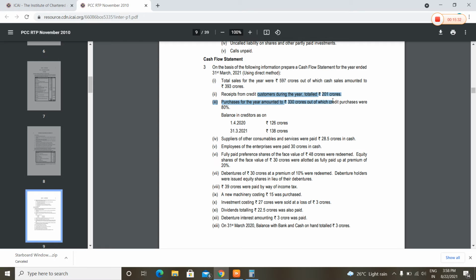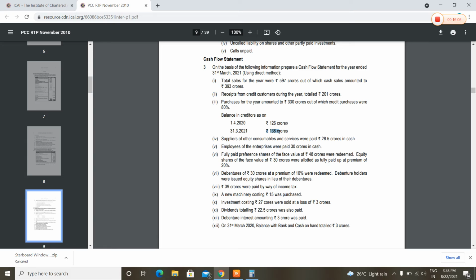So now we will not take this 66 crores separately, as we will compute cash paid to suppliers in full. Opening balance of creditors is 126, closing balance is 138. Then we have made credit purchases of 264, that is 80% of 330.